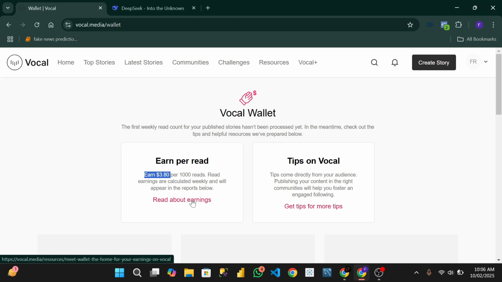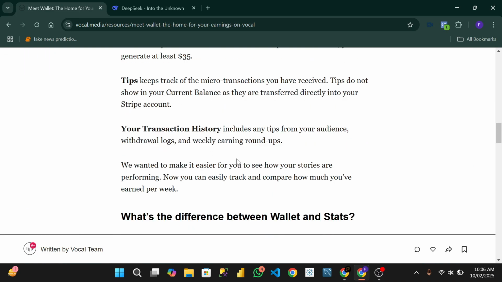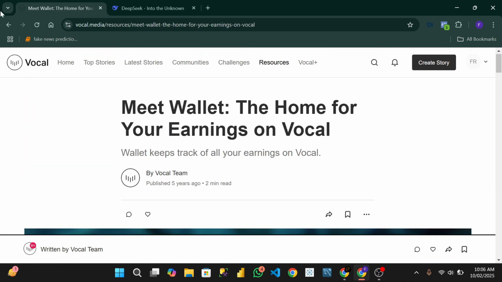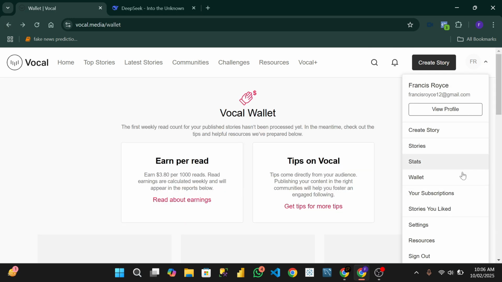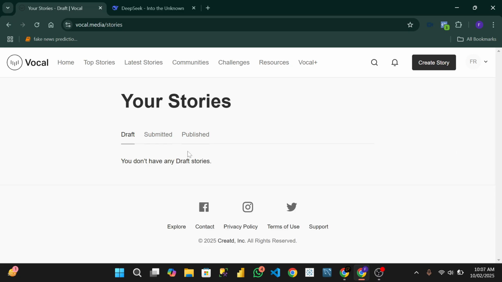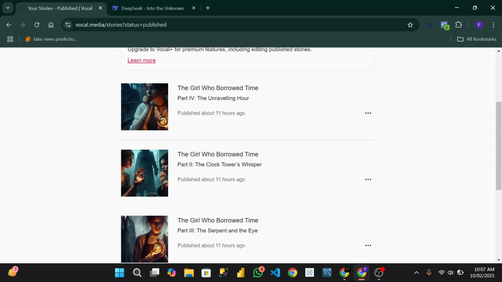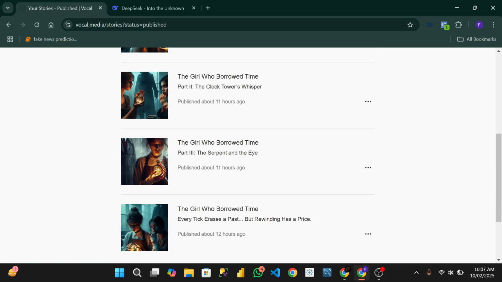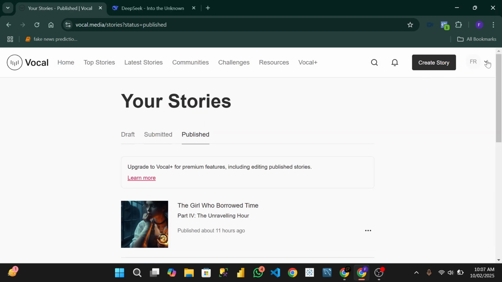Now you can read about the earning and how it works. You can see how it works. So this is also a very good platform for you to earn. I have created stories. You can see my published stories here with pictures. I did it in part one, part two, part three, part four, for people that want to read it.